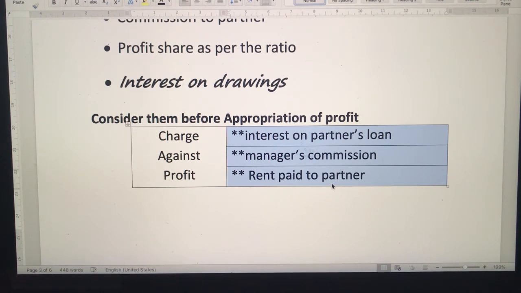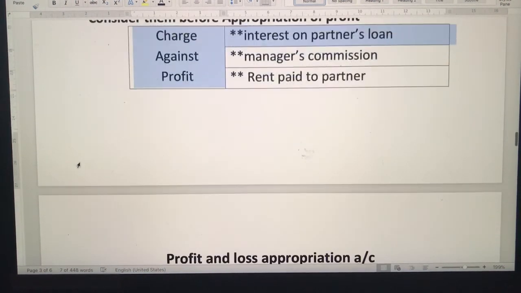Before calculating the net profit, you have to write these items in the profit and loss account. After that you will calculate the net profit, and that net profit will be transferred to the appropriation account. So these items you need to take first before you go for appropriation. Fine.